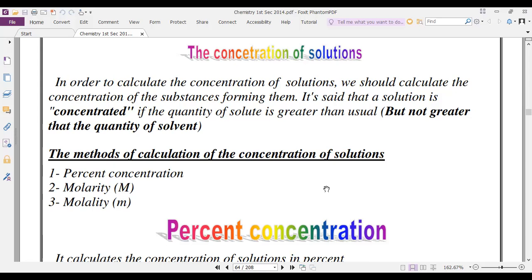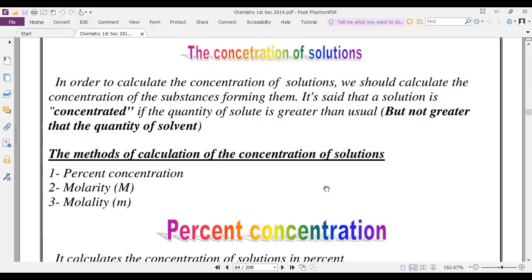So that is the difference between concentrated and diluted solutions. For example, if you have 100 gram of water and dissolve 10 grams of sugar in it, and in another cup you dissolve 50 grams of sugar in water, which cup will be concentrated and which will be diluted?